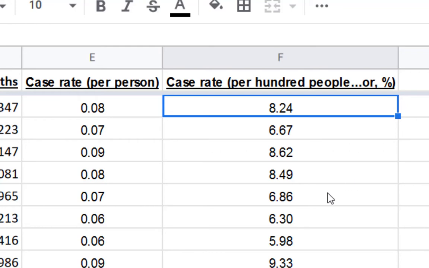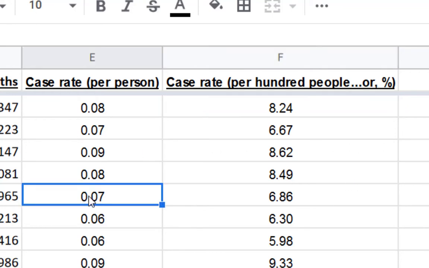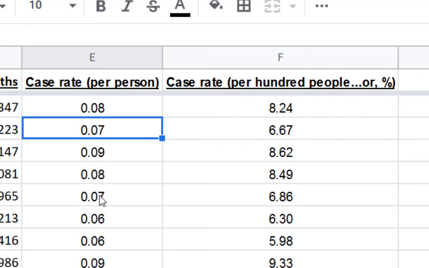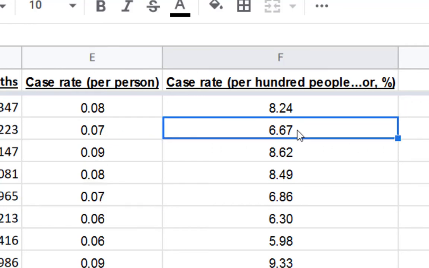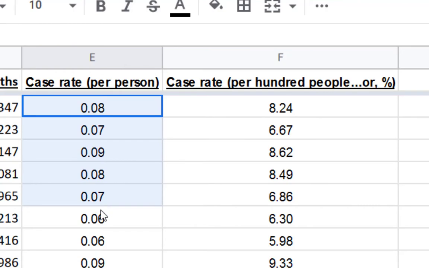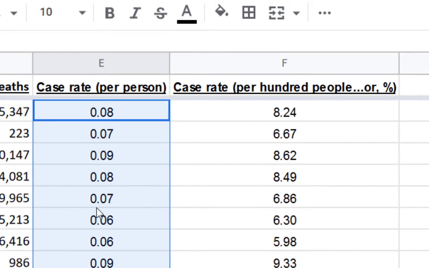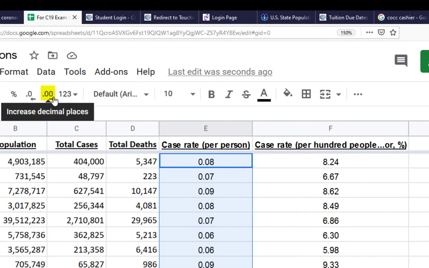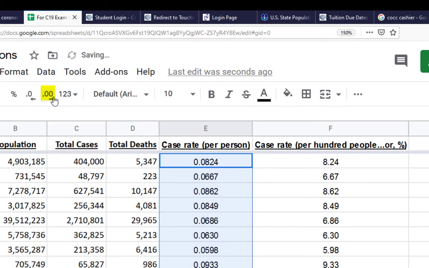Now, some of you might be looking at this and going, wait a minute, Sean. Before, I saw that California and Alaska were both 0.07, and now this one's 6.67 and this one's 6.86. They're not the same. You're right, they're not the same. That's because these numbers here are rounded off to 2 decimals. But a cool little spreadsheet trick, if you select some numbers and then use this button here, you can get more decimal places.